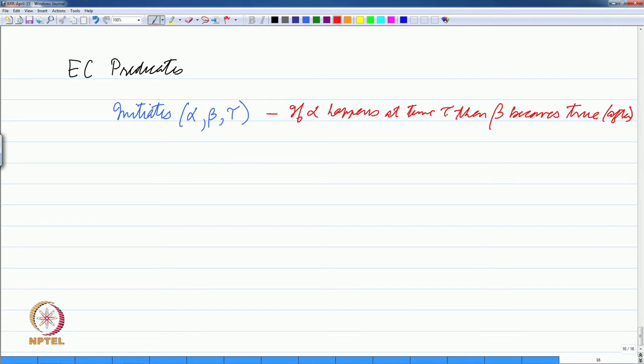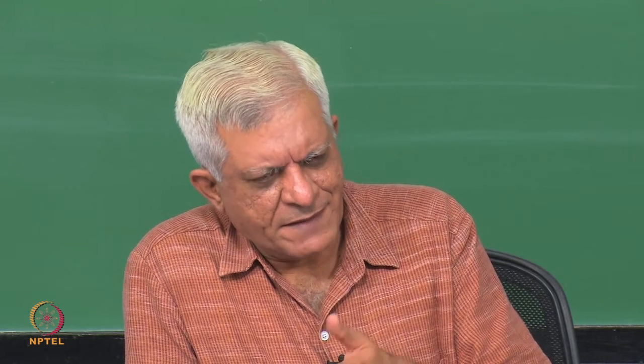You can work with either discrete time or continuous time. So, the simpler one is the discrete time event calculus, in which time goes in numbers, time 1, 2, 3, 4 and so on. And essentially the semantics of this initiates statement is that if you do something, an event at time t, then at time t plus 1 beta will become true essentially.